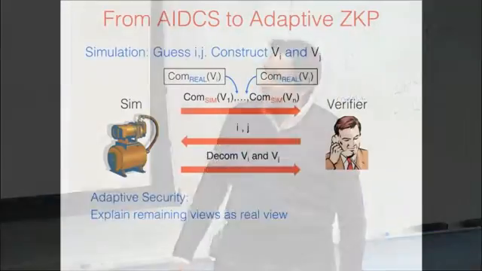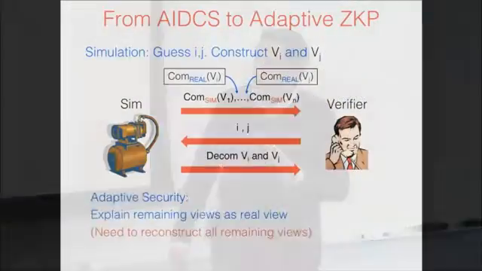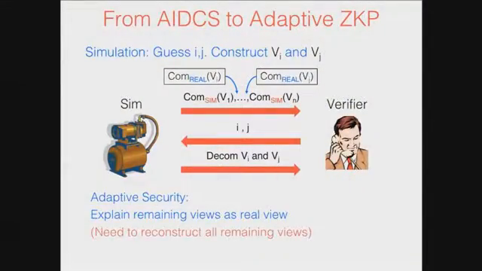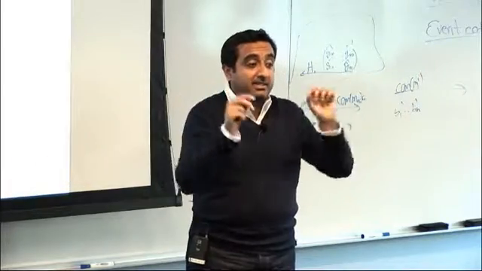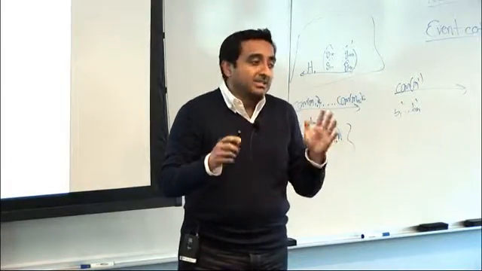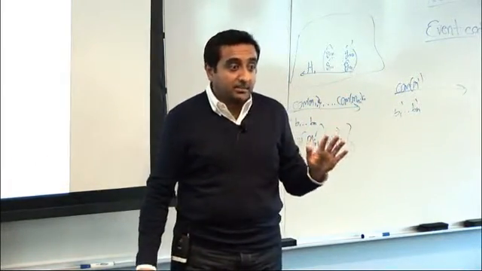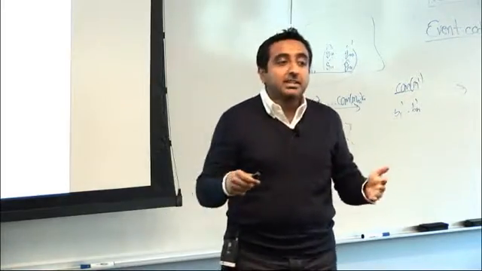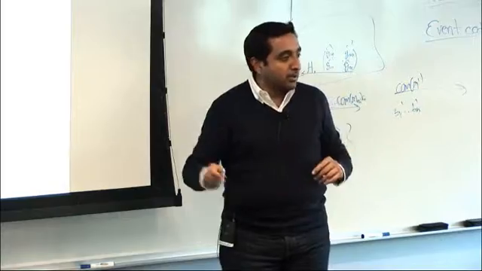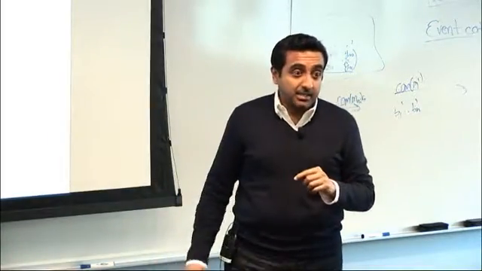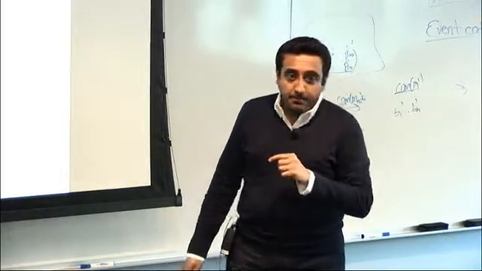Okay? But there's a subtle issue. Given I use the simulator to generate Vi and Vj, but later I need to find views of the remaining parties consistent with Vi, Vj. This is sort of true for information-theoretic protocols. They are usually perfectly secure, and we have to show it for the BGW protocol, but that is easily achievable. Okay?